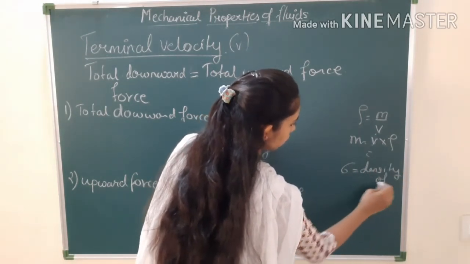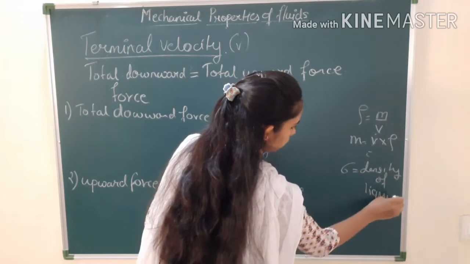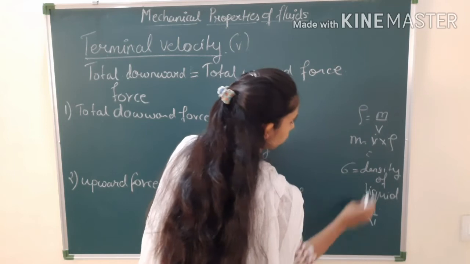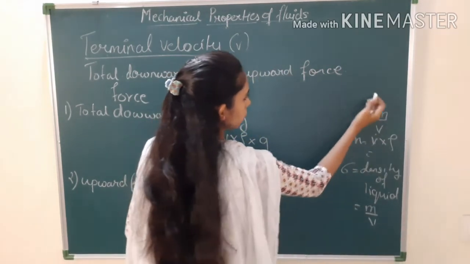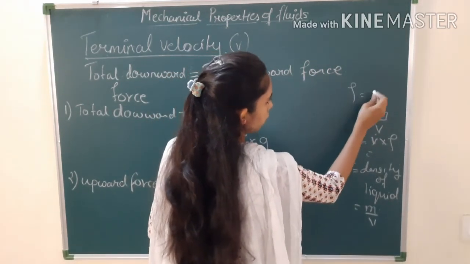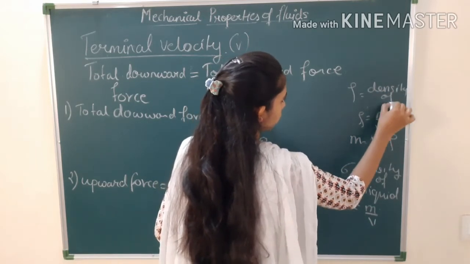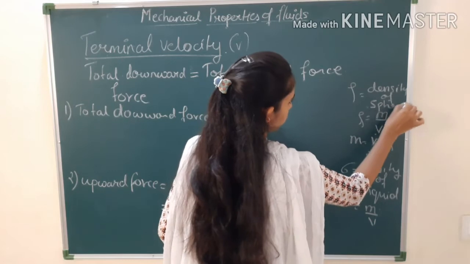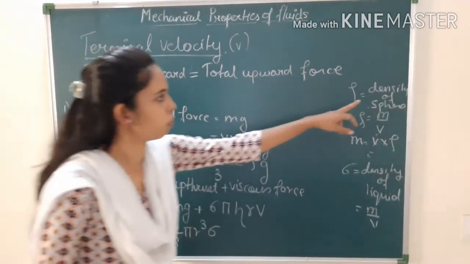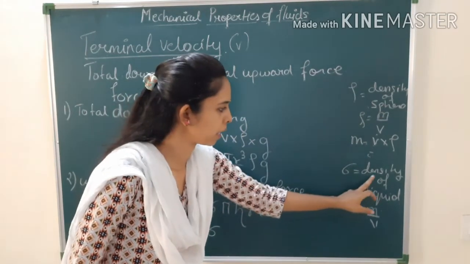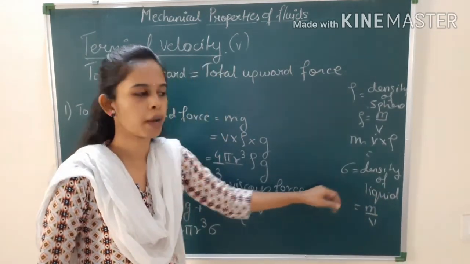Density of liquid, which is equal to again mass upon volume. Okay, and this rho is called as what? Density of sphere. So you have to remember this. The density of sphere we are denoting by rho, and density of liquid we are denoting by sigma.